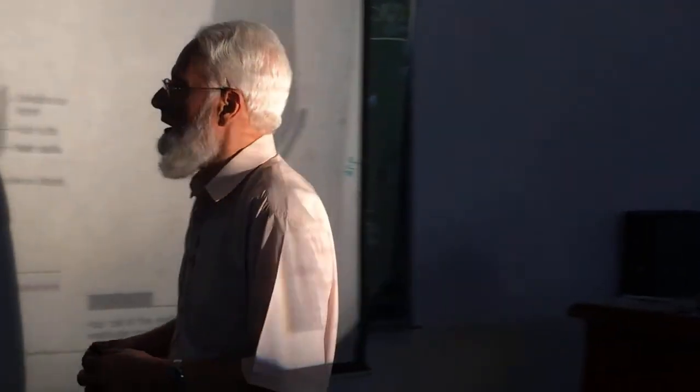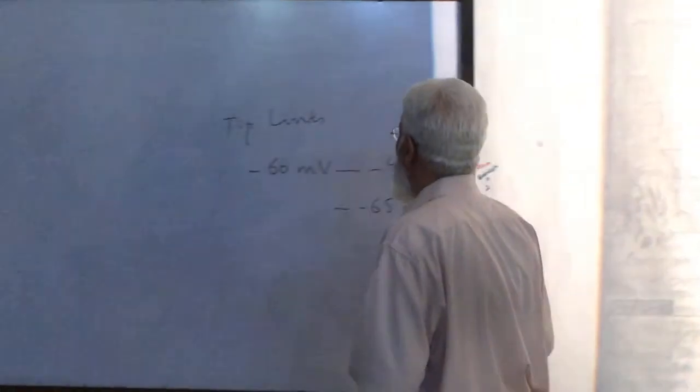Bending of stereocilia away from the kinocilium results into hyperpolarization, and discharge of impulses decreases. Even at rest, there is discharge of impulses from the hair cells at a rate of about 100 impulses per second.